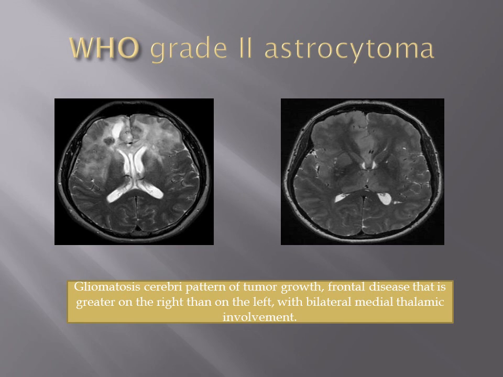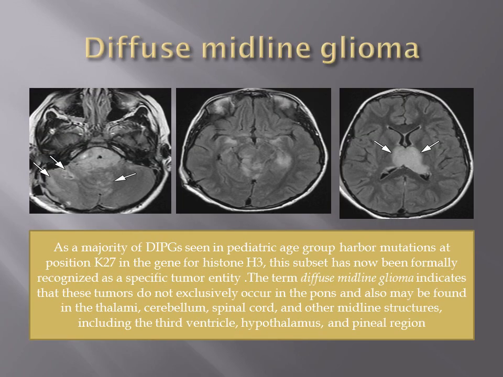This is diffuse midline glioma. As the majority of diffuse intrinsic pontine gliomas of the pediatric age group harbor a mutation at position K27 in the gene for histone H3, this subset has now been recognized as a specific tumor entity. The term diffuse midline glioma was given because these tumors do not exclusively occur in the pons. They can involve any midline structure including thalami, cerebellum, spinal cord and other midline structures including third ventricle and pineal gland or hypothalamus.